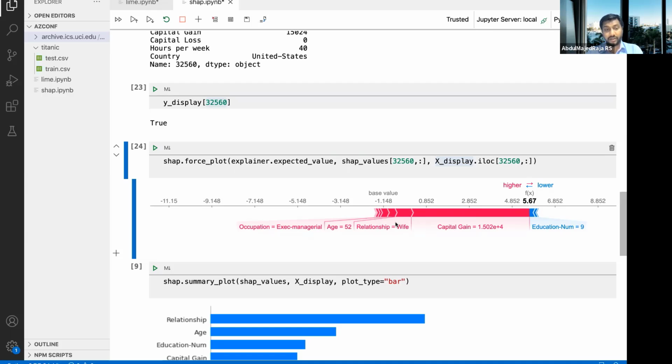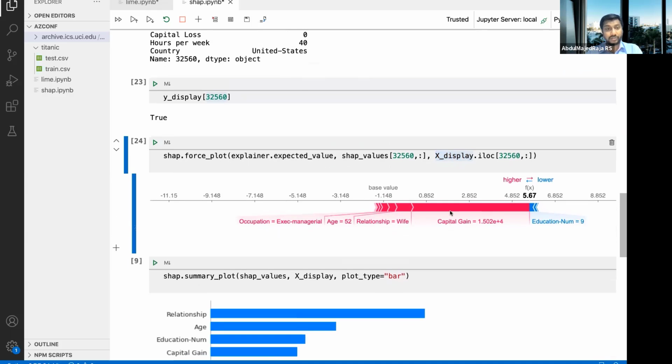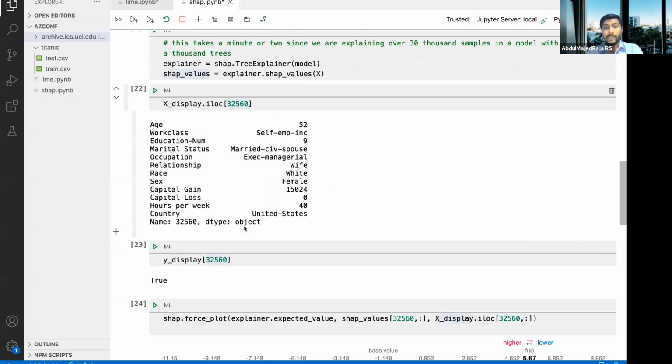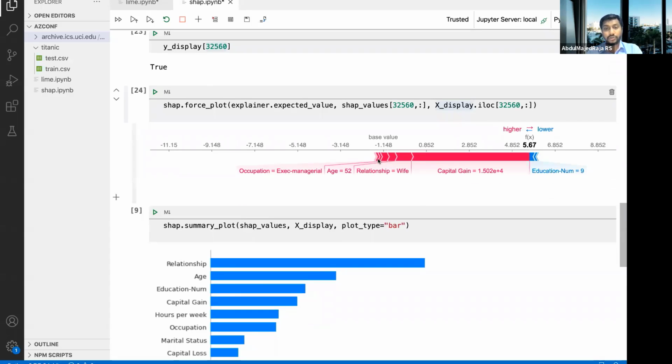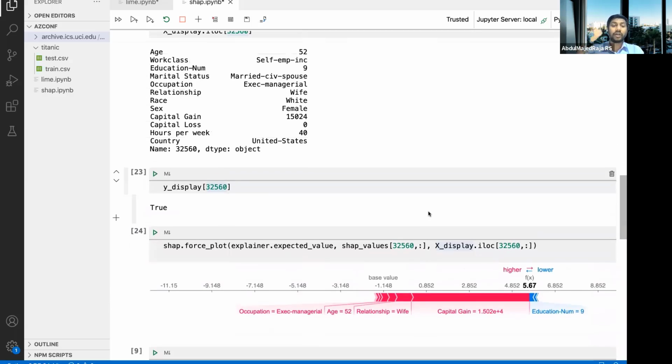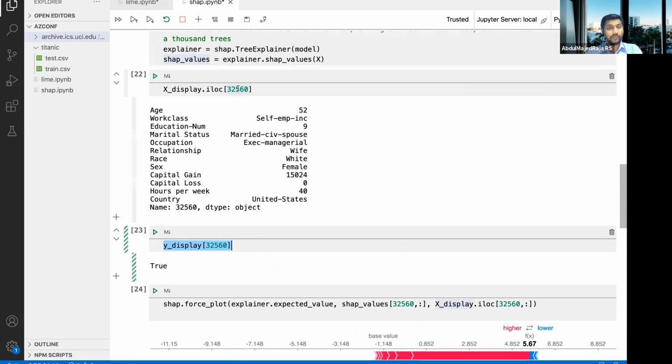So you can see the interactive visualization from this. That's what we loaded here. If you see SHAP.initjs, we just loaded the JavaScript here. So because of these values, it is going to have a higher value than the base value, which means the person is going to have more than 50,000 US dollars. And you can see also the real value is true. So the person is making more than 50,000.